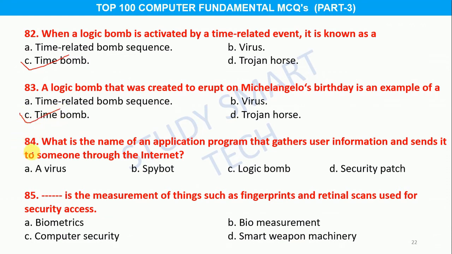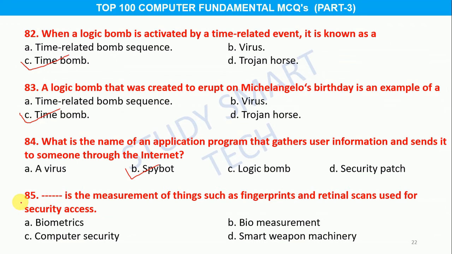Question number 84. What is the name of an application program that gathers user information and sends it to someone through the internet? Option A. A virus, B. Spybot, C. Logic bomb, D. Security page, and the correct answer is option B. Spybot.